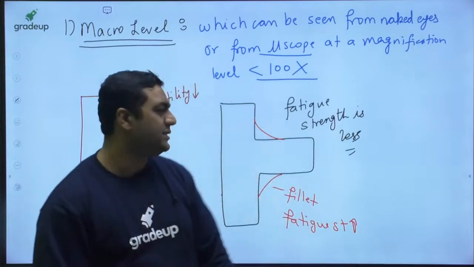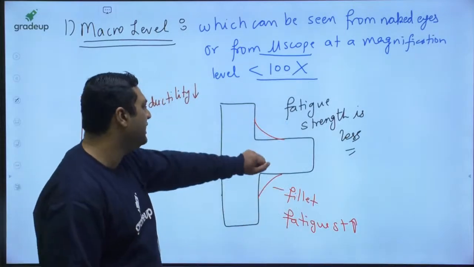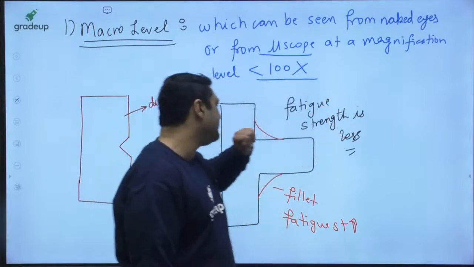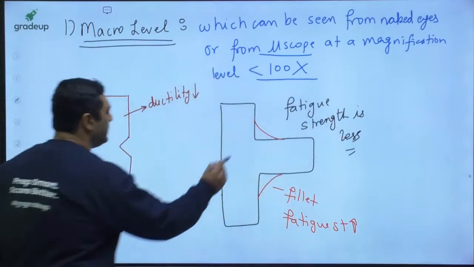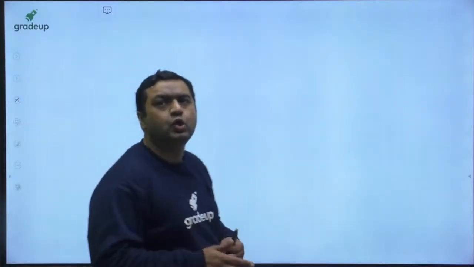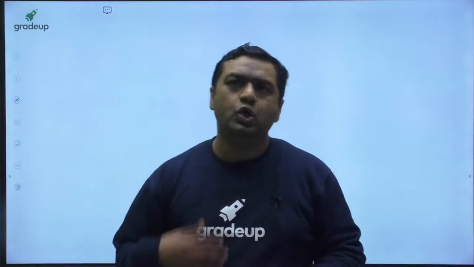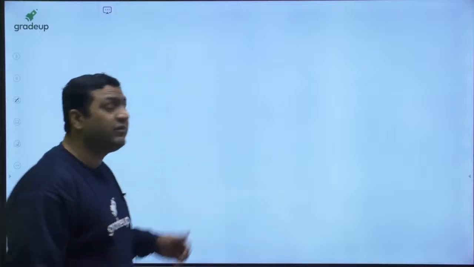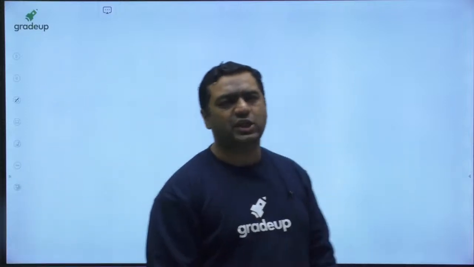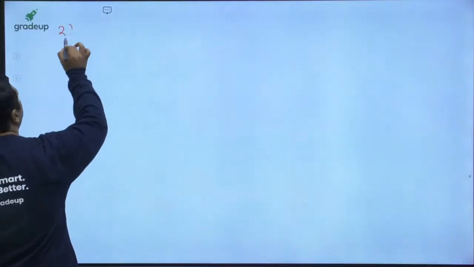So guys, if a fillet is present, fatigue strength will be more. Fatigue strength is lesser if sharp corners are present like this. So my dear, by looking at the macro structure, you will be able to know which properties are going to be there for a given structure. So macro structure is going to be helpful in that respect.